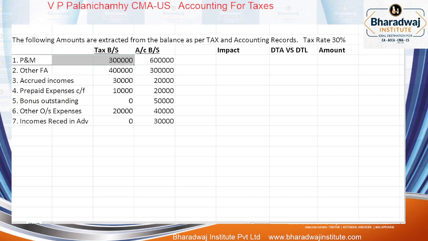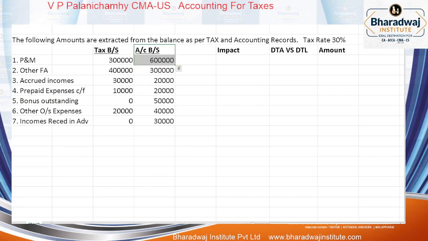The balance sheet values, after depreciation, are 3 lakhs and 6 lakhs. In accounts we carry 6 lakhs in the balance sheet; in tax we carry 3 lakhs. What is the meaning then? The difference arises due to what? Depreciation, or profit or loss recognition, could be the reason. So where is it charged more? In tax, depreciation is charged more than in which one? Accounts. In tax, the value of the asset is only 3 lakhs.